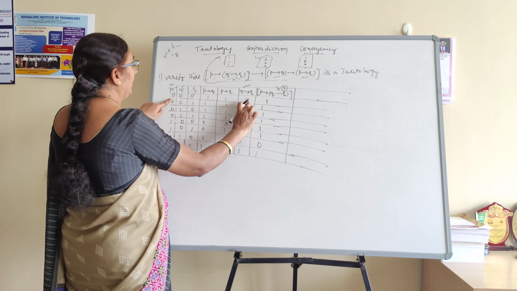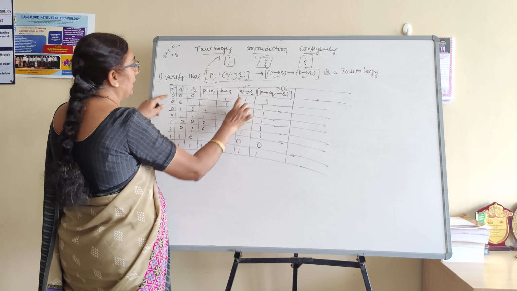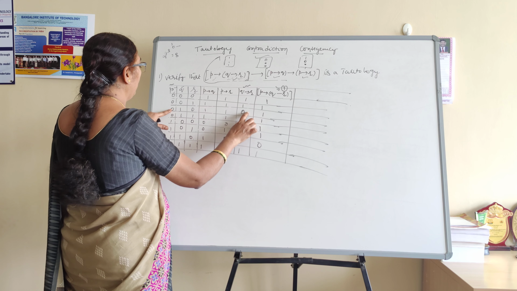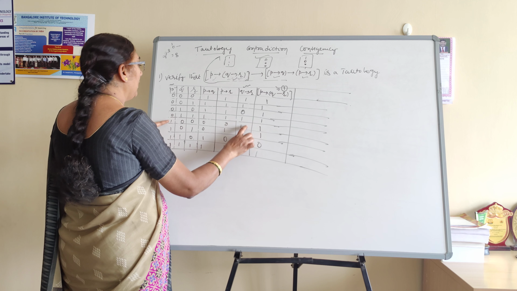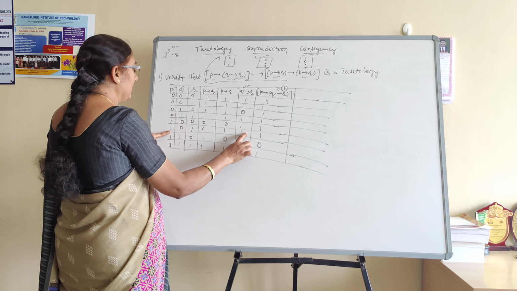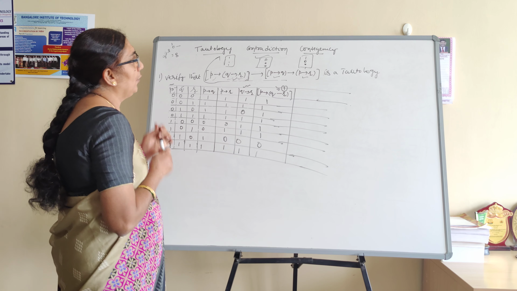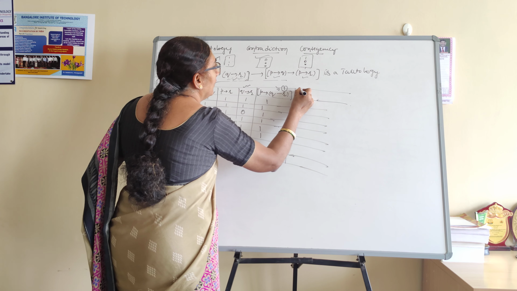Now observe carefully. If you want to check once again, 0 to 1, 1. 0 to 1, 1. 0 to 0, 1. 0 to 1 is 1. 1 to 1 is 1. 1 to 1 is 1. 1 to 0 is 0. 1 to 1 is 1. Okay, fine. Now move to the right hand side.